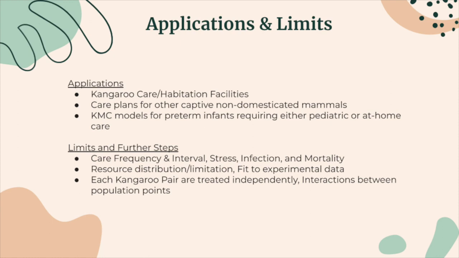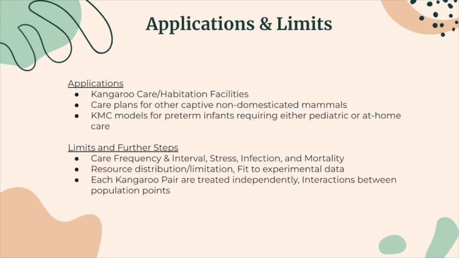As well, KMC models for preterm infants requiring pediatric and home care are a potential application, as kangaroo mother care has also been very important in preterm infants who need more care and allows them to increase their birth weight due to a variety of factors, as well as have a decreased rate of infection and increased neurological development. And so while other factors have to be considered and further models explored, that is a potential application for these types of population models.